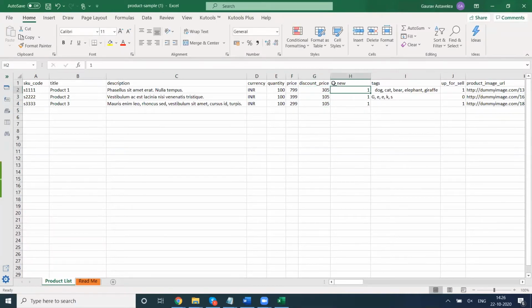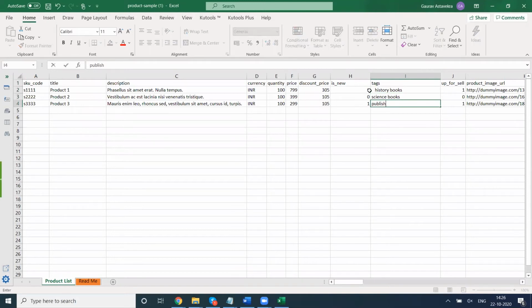Is new is the tag, whether it is a new launch or not. So we will put two products as not new launch and one as a new launch. You can see again the tags are here, so we can use different tags. Whether the product is up for sale, we will select one for each of them.